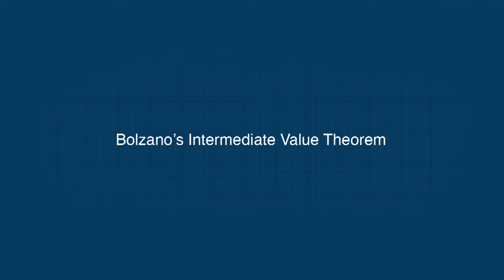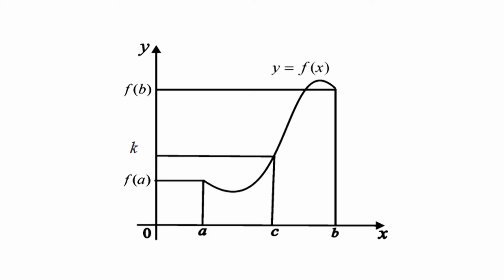Bolzano's intermediate value theorem. Let [a, b] be a closed interval and let f be a function from [a, b] to R that is continuous. If k is a number such that f(a) < k < f(b), then there is at least one number c in [a, b] such that f(c) = k. This theorem was first proved by the Bohemian mathematician Bernard Bolzano in 1870.